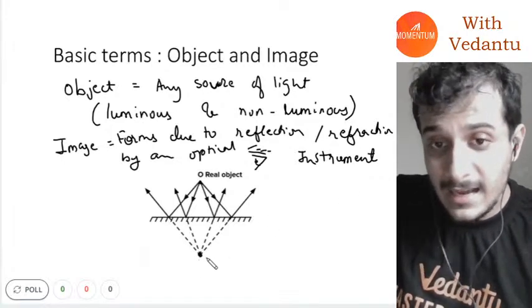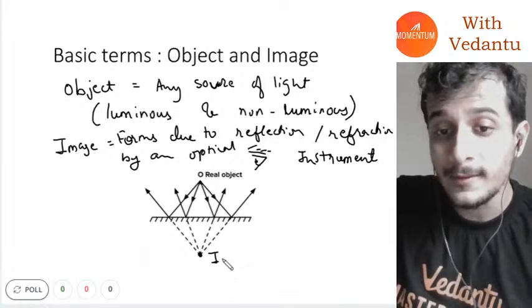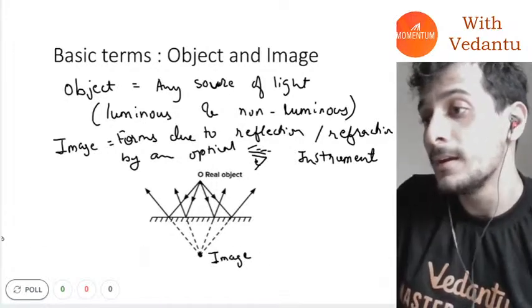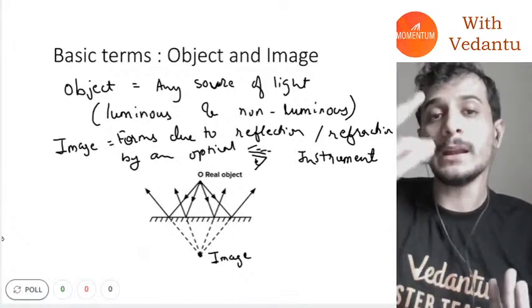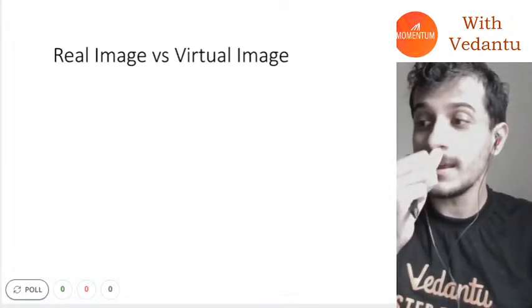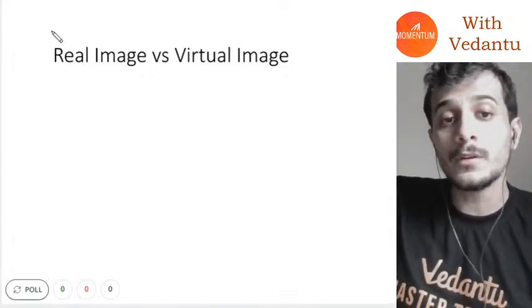By the way, in this case, guys, if the object is here, the image will be here. I hope everybody understood. Now image comes in two varieties, guys. What are the two varieties of images? Real image and virtual image. What are the real and the virtual image?